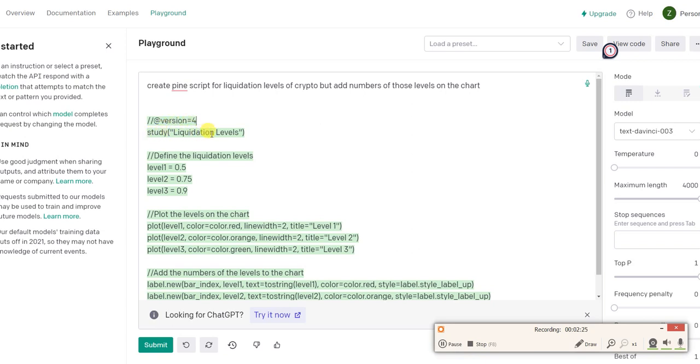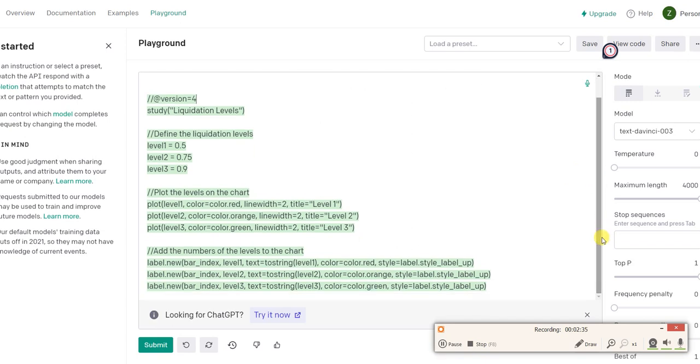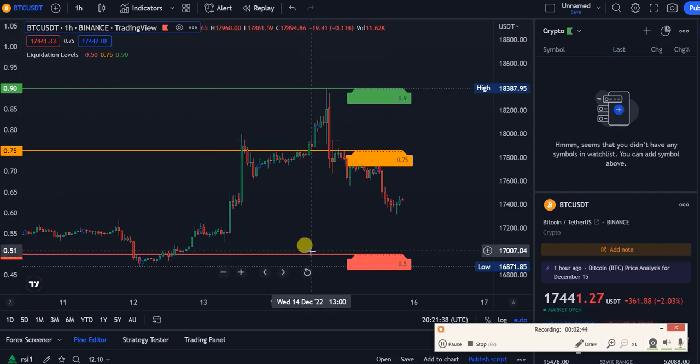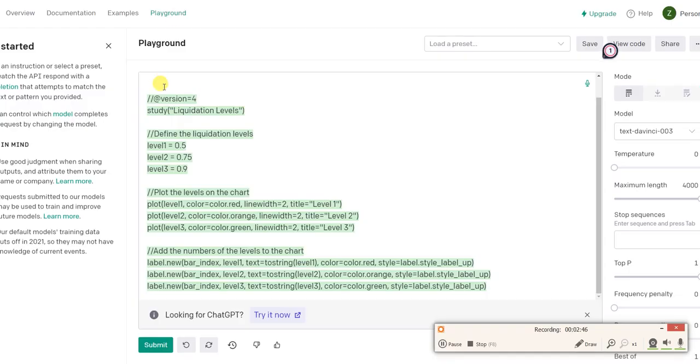Version 4, study liquidation level, define the liquidation level as level 1, 0.5, level 2, 0.75, level 3, 0.9. Okay, plot the levels on the chart. Plot level 1 color red, title level 1, so color red is level 1 right here. Level 2 orange, so not a big deal. Level 3 green right here.